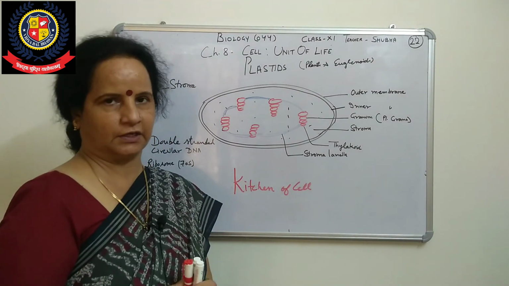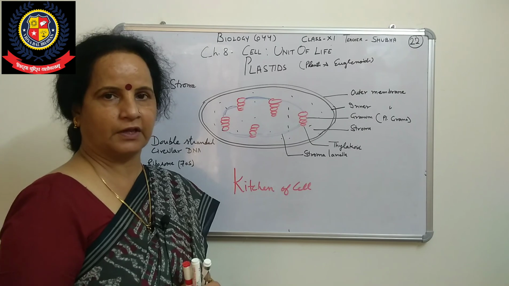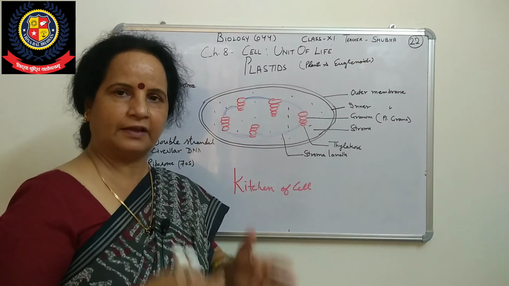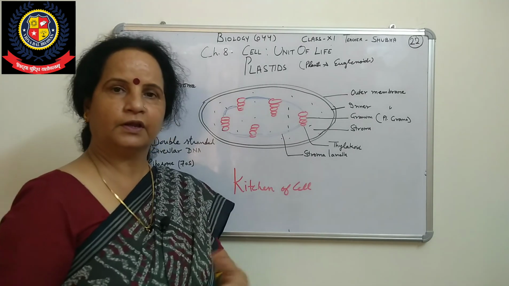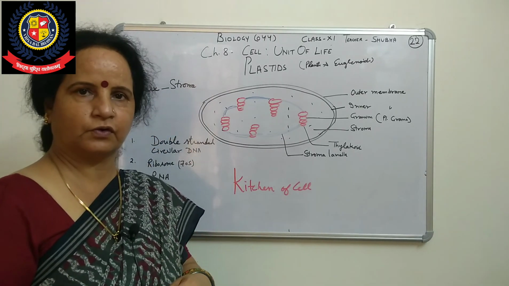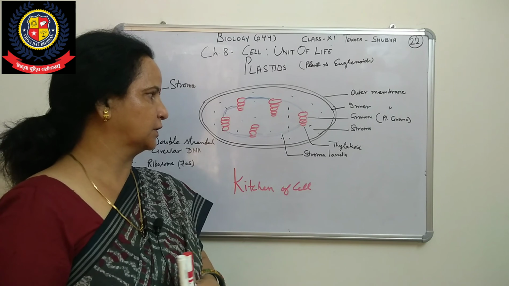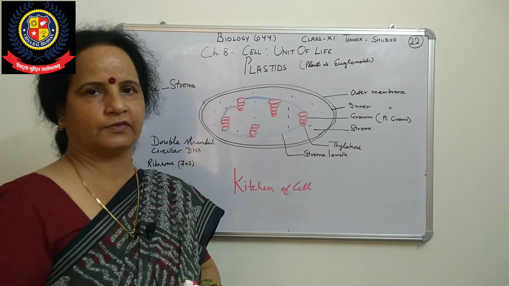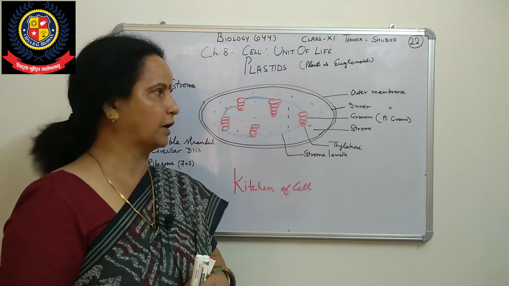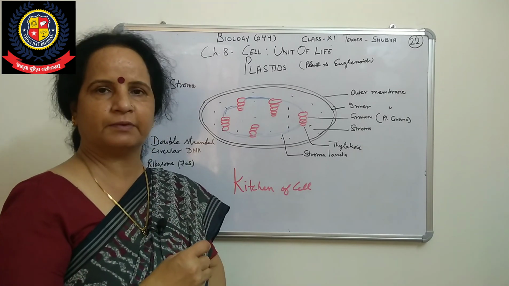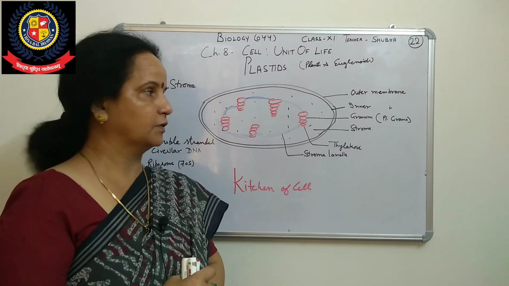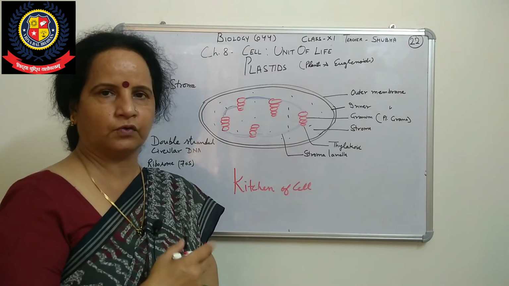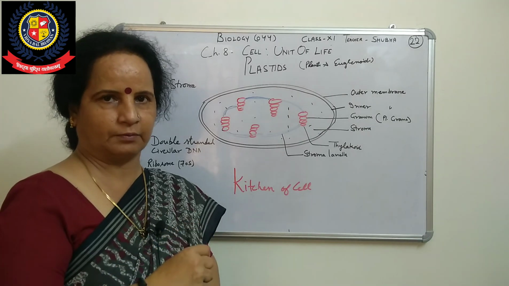In this chapter there are a number of diagrams: mitochondria, chloroplast, plant cell, animal cell, and you will see more in nucleus and flagella structure also. Till then, revise whatever we have done and the question answers we have given. In the next class I will give an assignment for chapter 7, animal tissue, which we have done. I will put the date also by which you will submit your assignment.